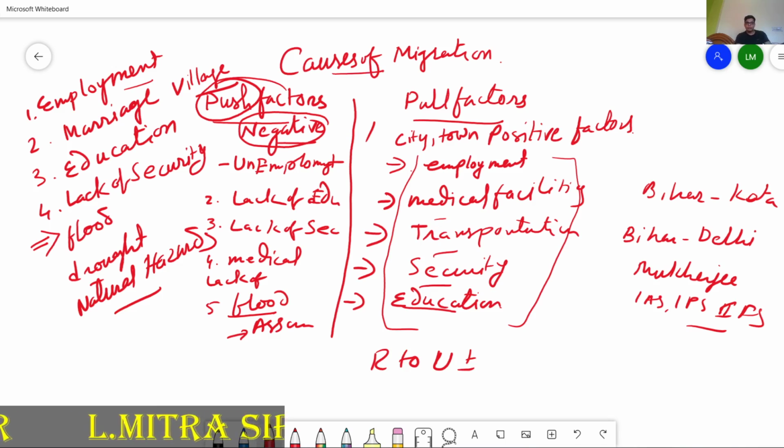If the question comes in the exam, what are the causes? Employment, marriage, education, lack of security. And including this you have to write the push factor and pull factor of migration. So this thing you have to understand in this chapter.